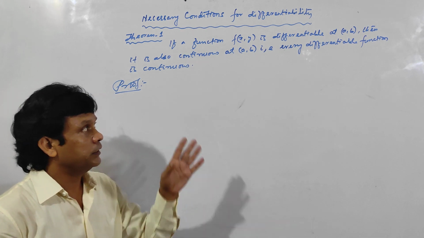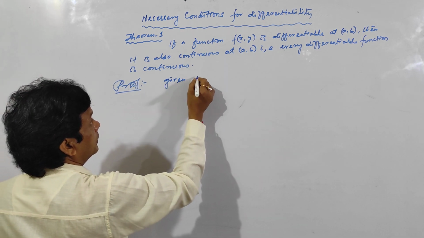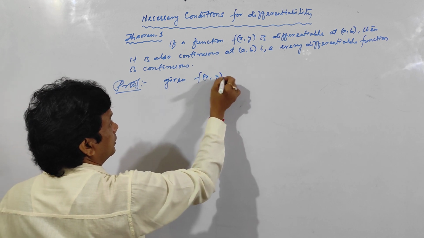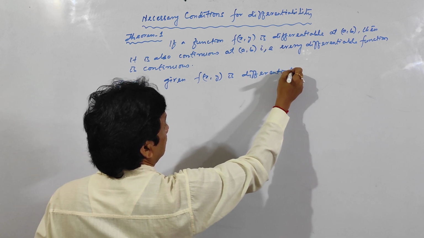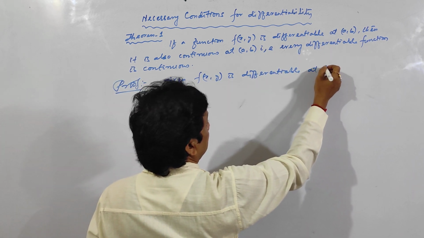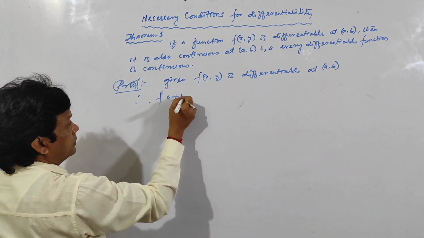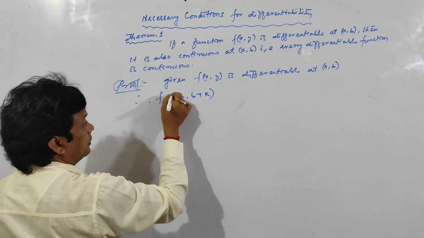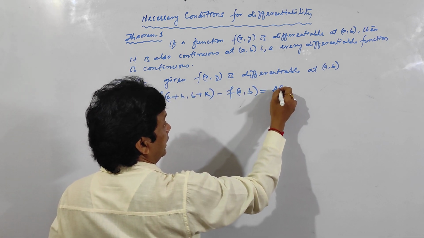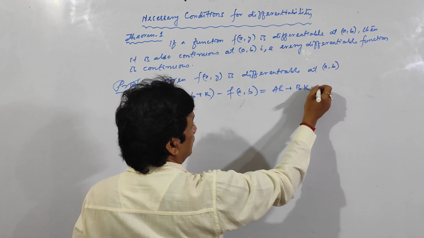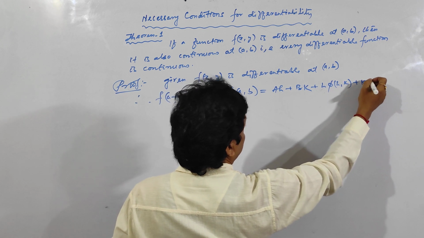Here, a very simple theorem. Given f of x, y is differentiable at (a, b), therefore f of (a plus h, b plus k) minus f of (a, b) is equal to ah plus bk plus h into phi of (h, k) plus k into psi of (h, k).